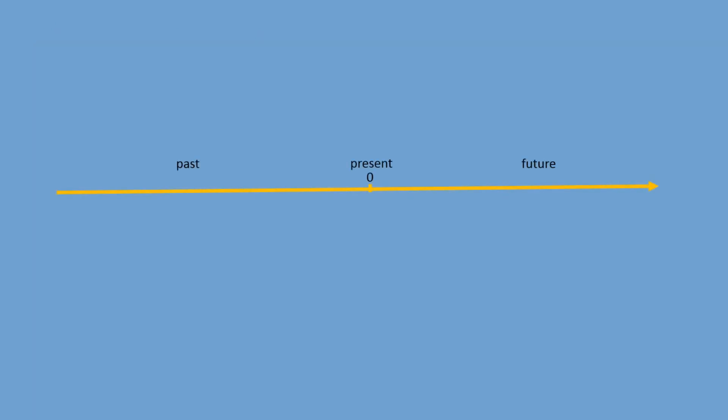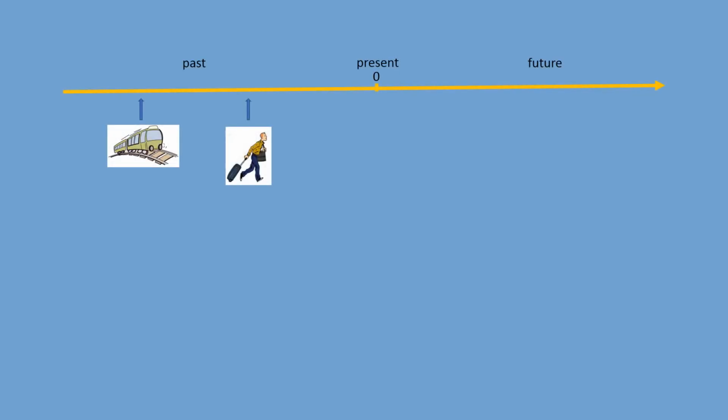Okay. Now imagine the situation when we have to explain something which took place in the past, but we have to refer in our sentence to a past event that occurred before another event in the past. So we remember, the train had already left and I arrived at the platform. So both actions took place in the past, but one action took place before another action in the past. So how can we say it in a German sentence?